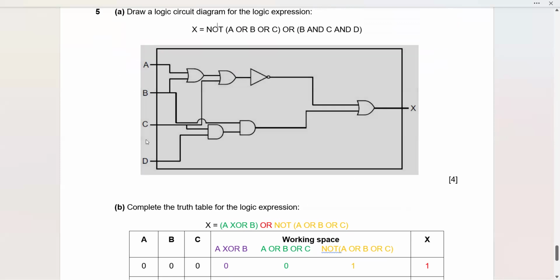So just be careful. Do not get confused that it has 4 signals. Just simply follow A or B. Do it first, A or B. Connect it with the OR gate. Connect this with the C.